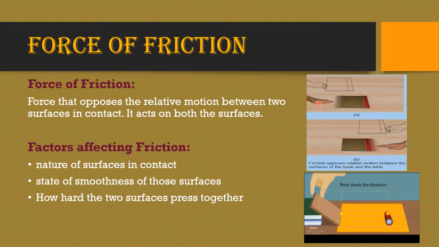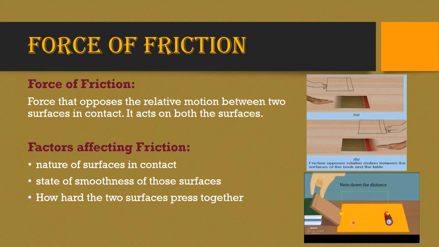So when you are pushing the book from the left side, there is a force of friction from the right side which makes the book stop. And when you are pushing the book from the right side, the force of friction is on the left side which stops the book. The same thing applies in this example too. So what is friction? Force that opposes relative motion between two surfaces in contact.